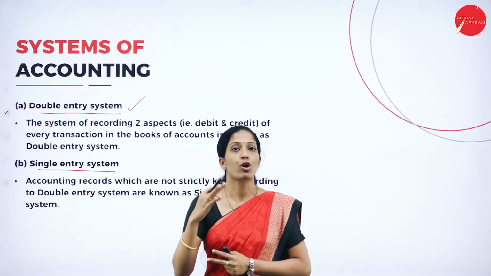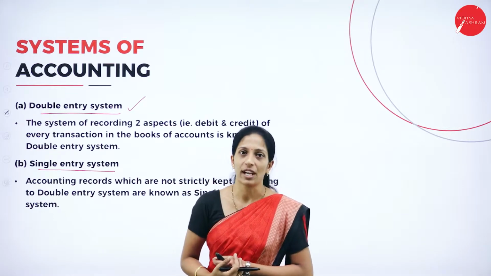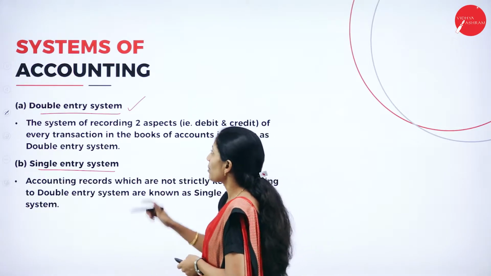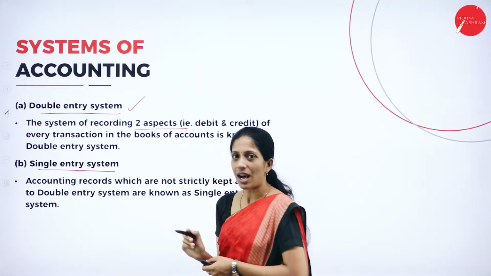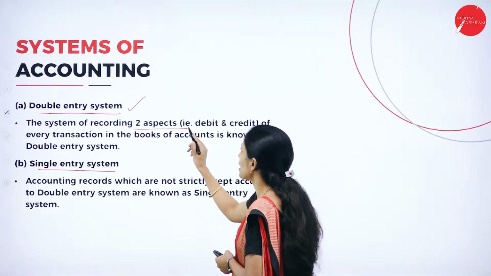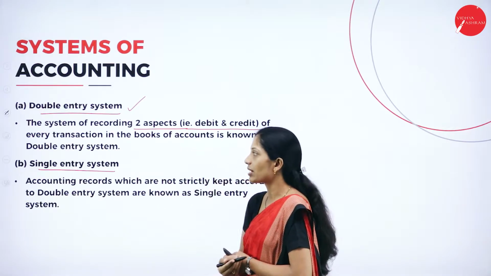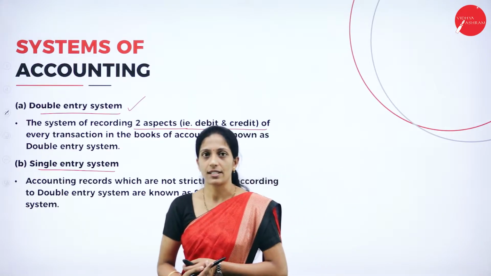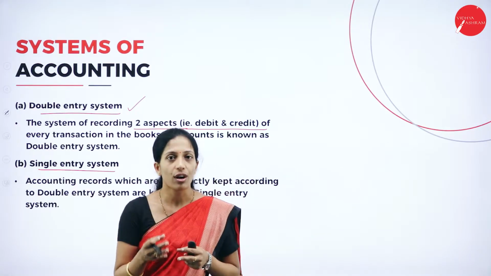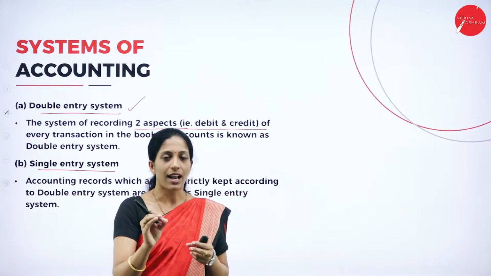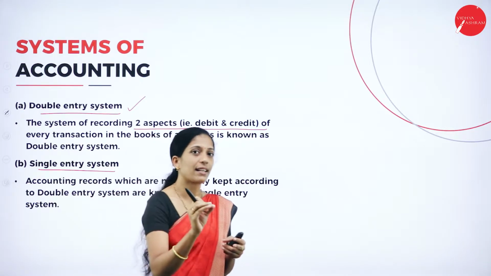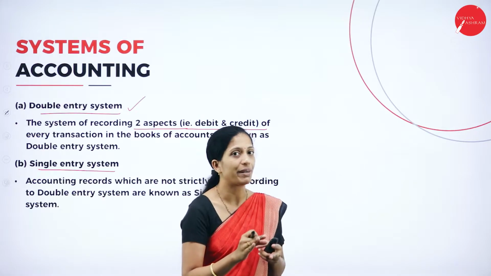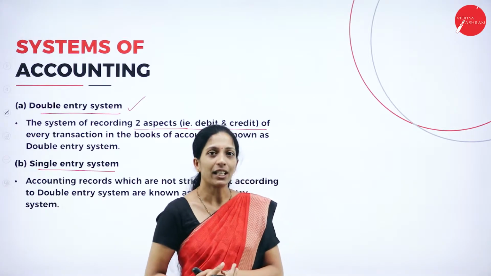This system is also called the complete system of accounting. In this system, recording both aspects, debit as well as credit, of every transaction in the books of account is known as the double entry system. In the sense, whenever we record a transaction, one account will be debited and the other account will be credited.